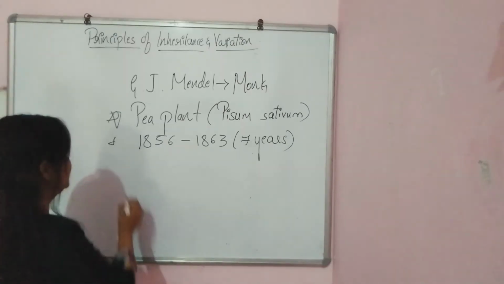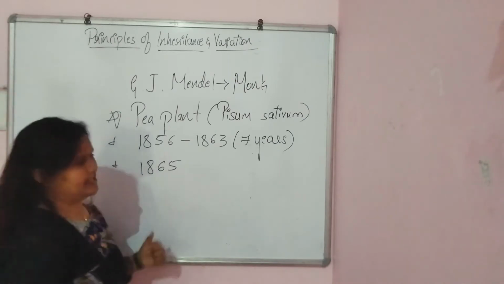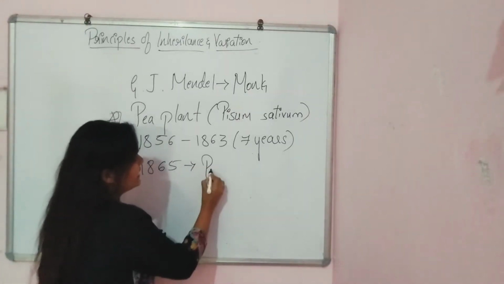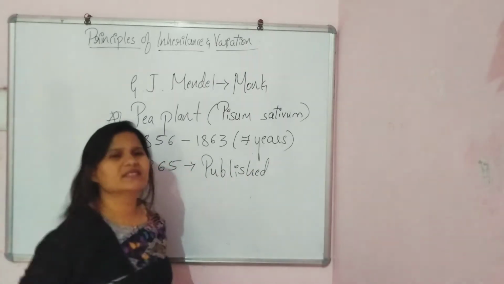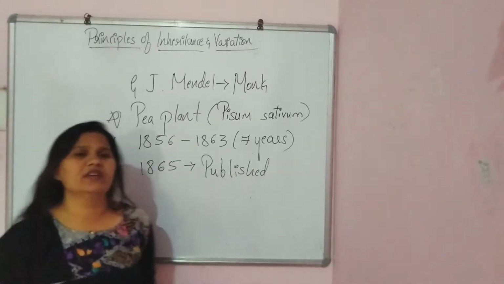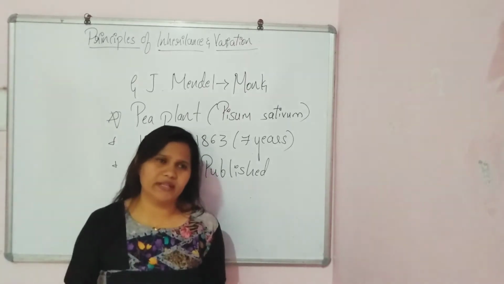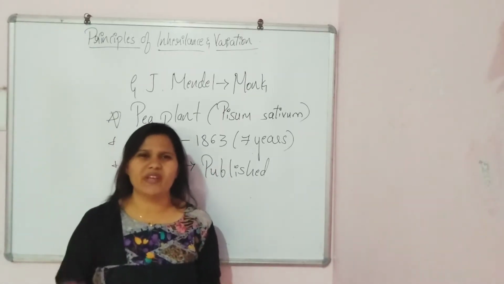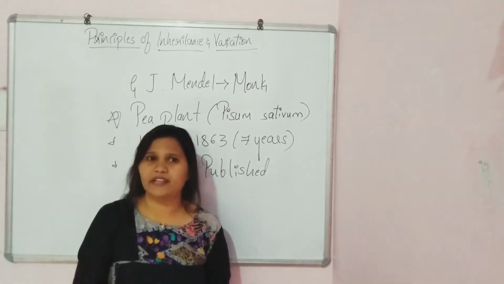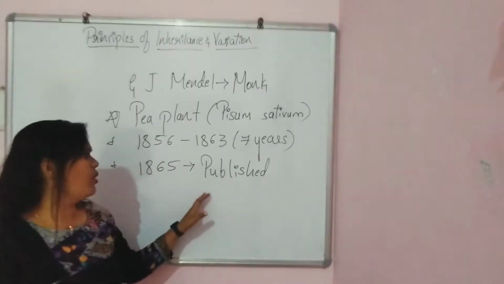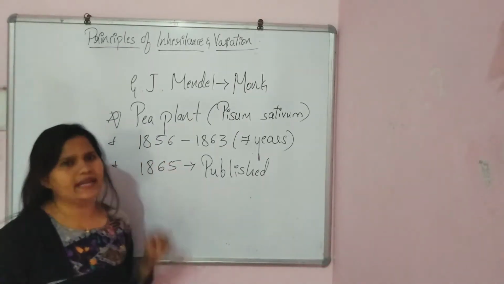And also, in the year 1865, he published his work. But the book didn't become famous at that time, because there was no communication like now, like the internet and all. So his work did not get famous when he published it in 1865.